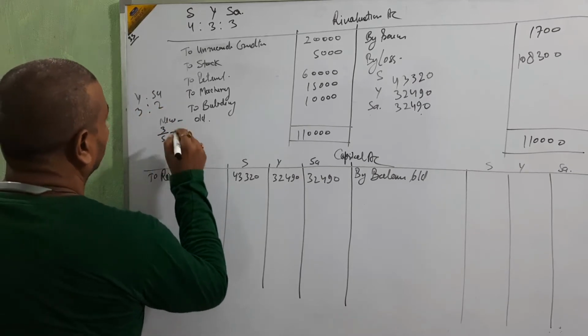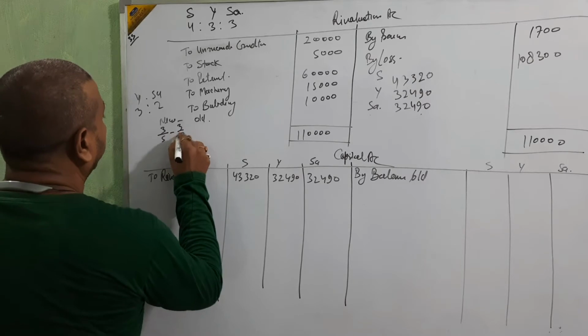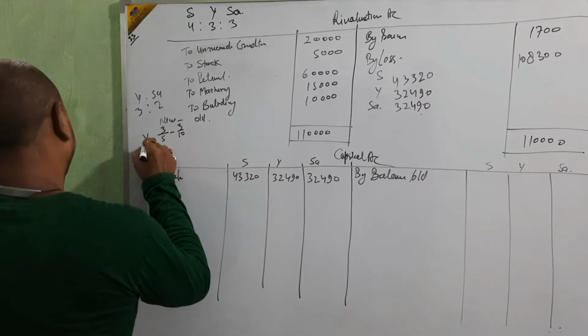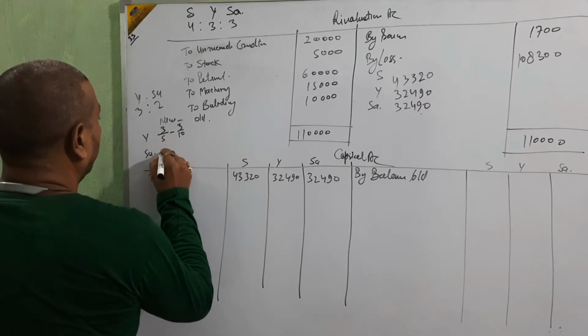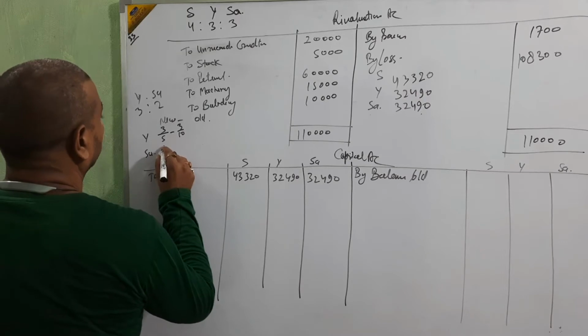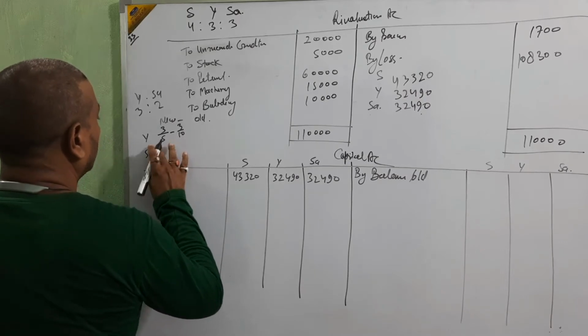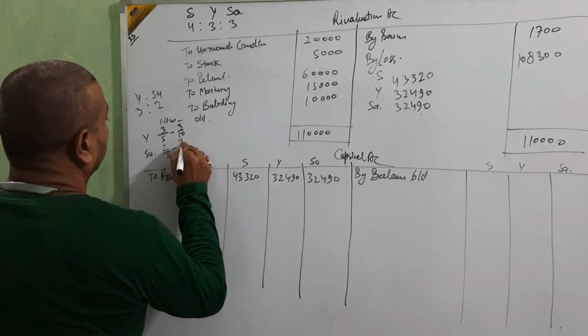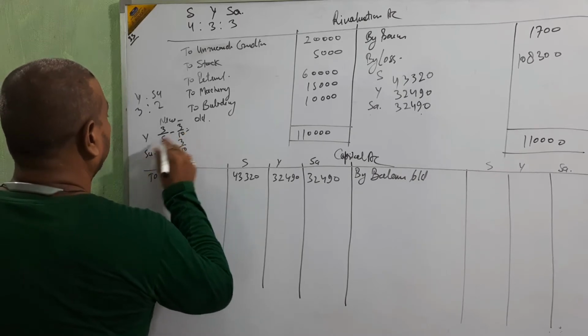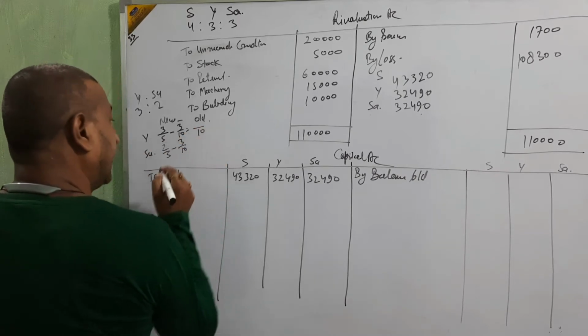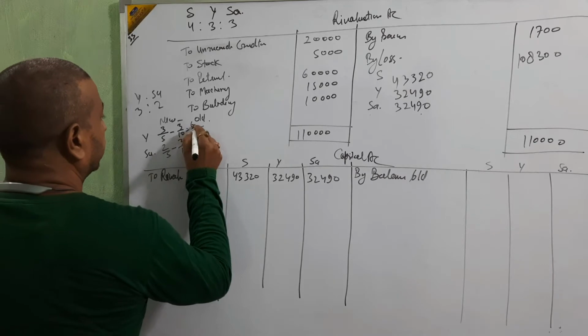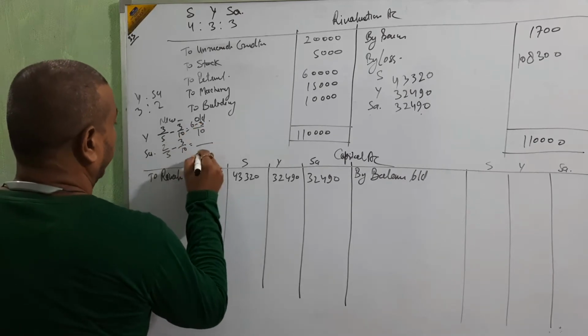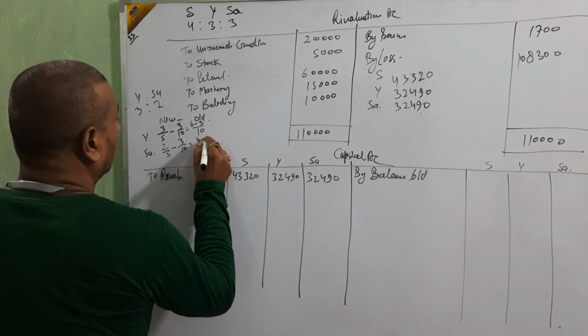3/5 minus old 3/10 for Yasmin, and for Saloni 2/5 minus 3/10. Okay, just see, it's a 10: 6 minus 3, and here 10: 4 minus 3.